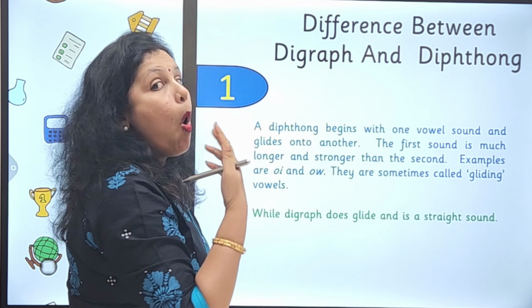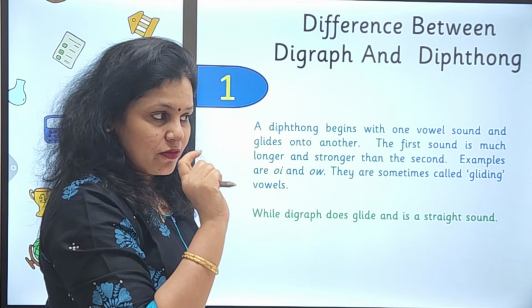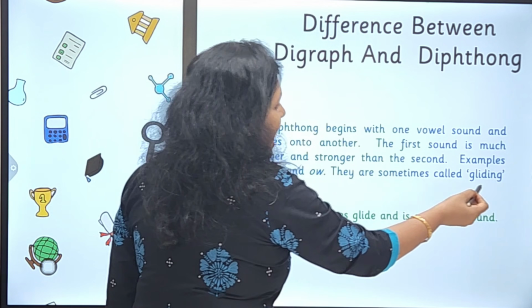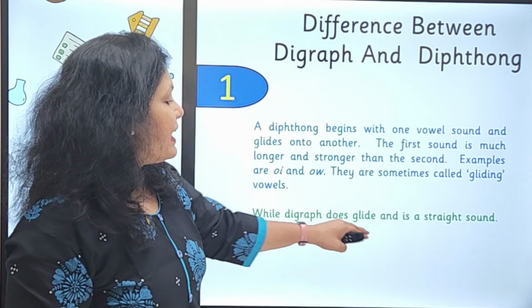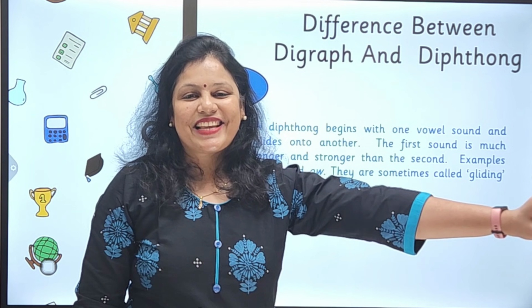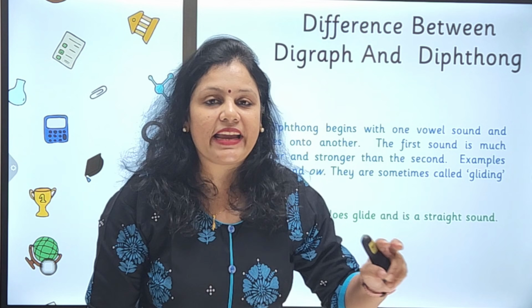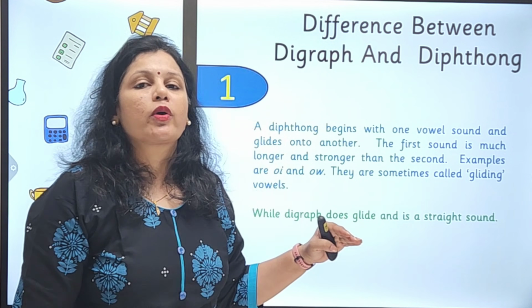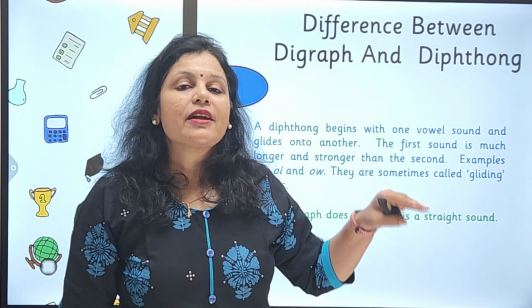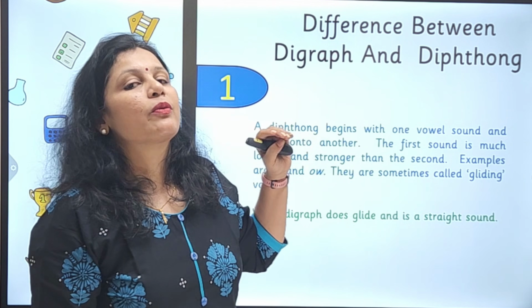For example, oi, ow. The first one is the elongated one. So they are sometimes called gliding vowels also. But a digraph does not glide and it is a straight sound. Digraphs never glide, like ee, it never glides. Whenever you are talking about digraphs, they will never glide. But if you are talking about diphthongs, they will glide.